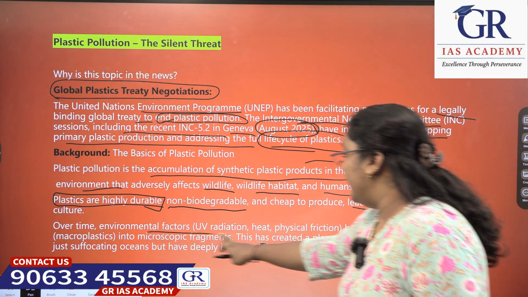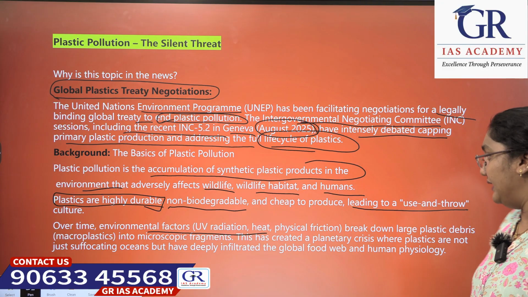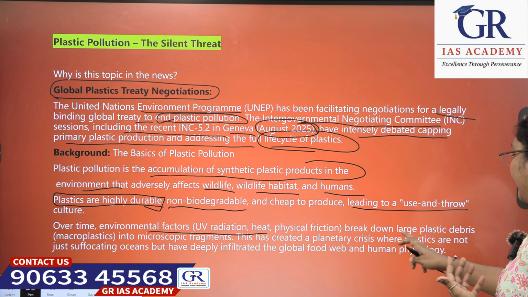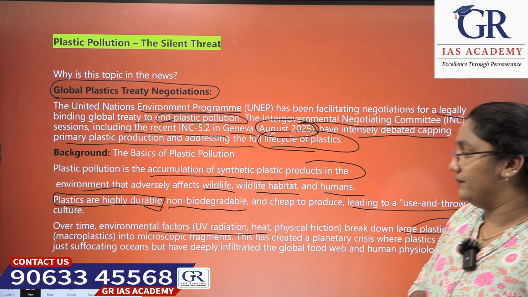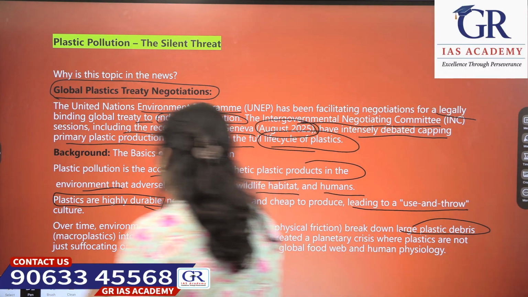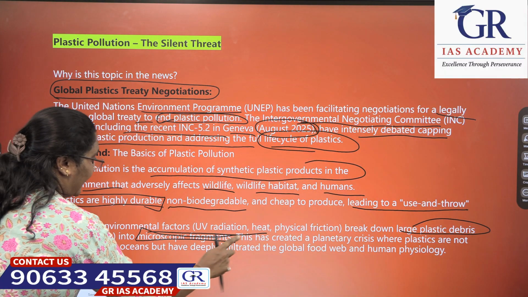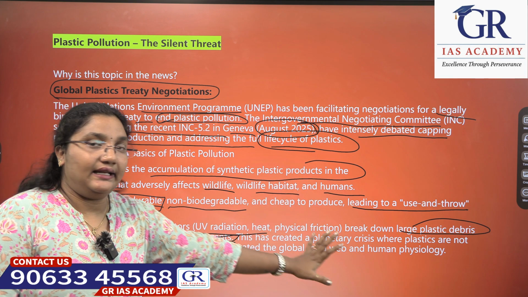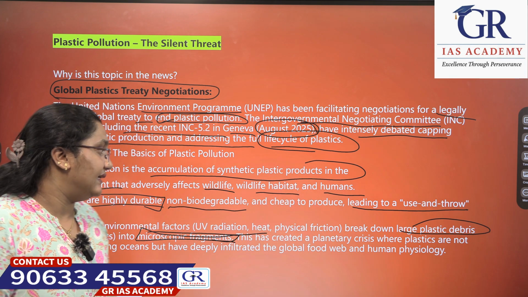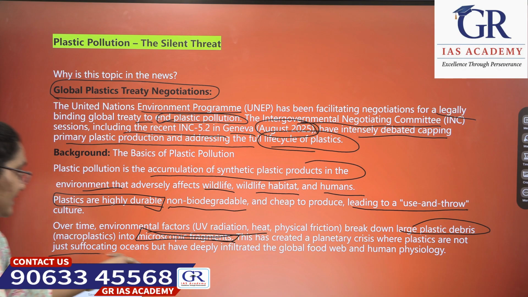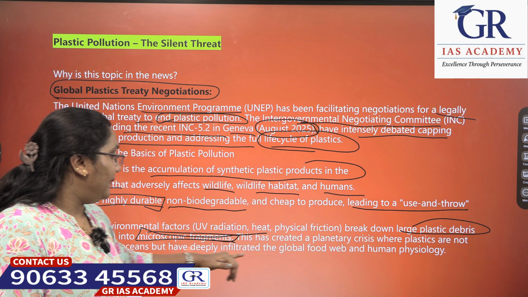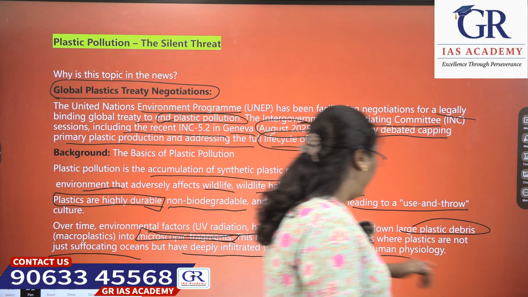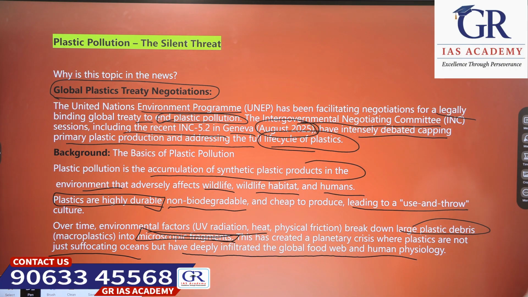Over time, environmental factors like UV radiation, heat, and physical friction break down this large plastic debris into microscopic fragments. Those are microplastics. This has created a planetary crisis, where plastics are not just suffocating oceans, but have deeply infiltrated the global food web and human physiology.